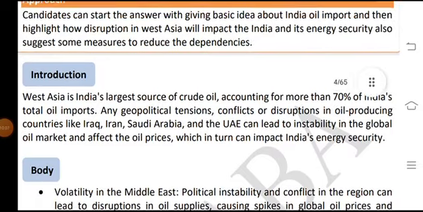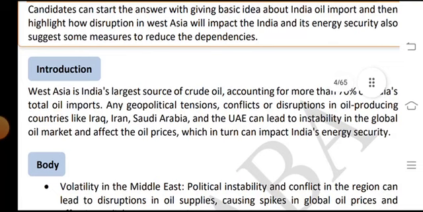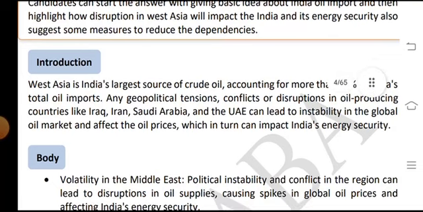Candidates can start the answer by giving basic ideas about India's oil imports and then highlight how the disruptions in the